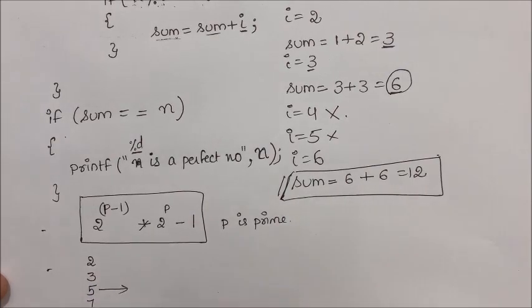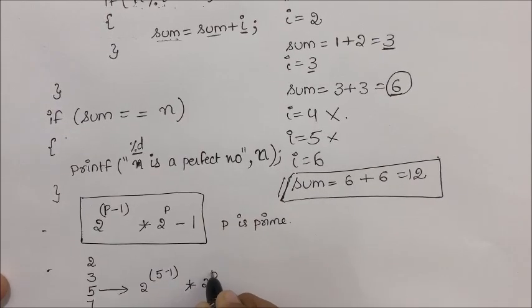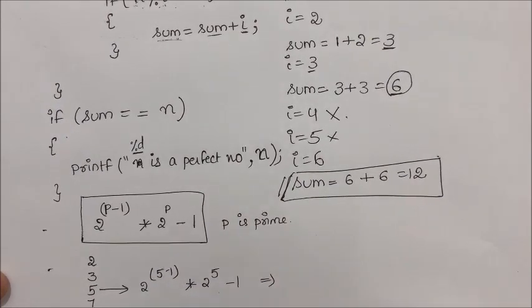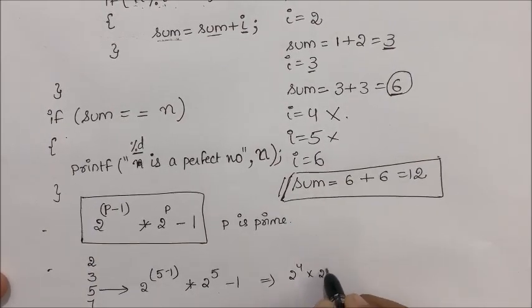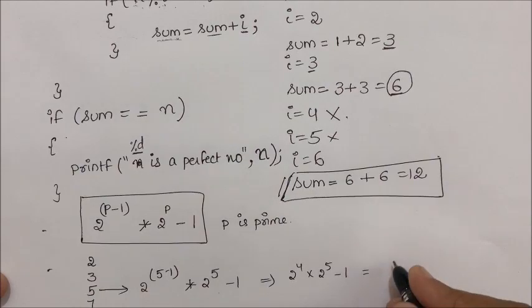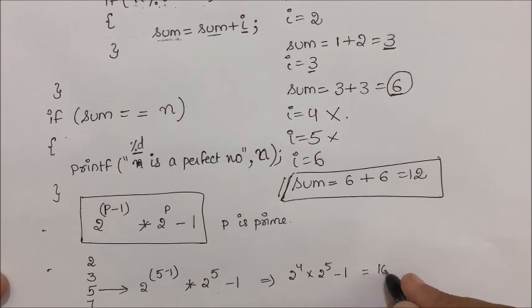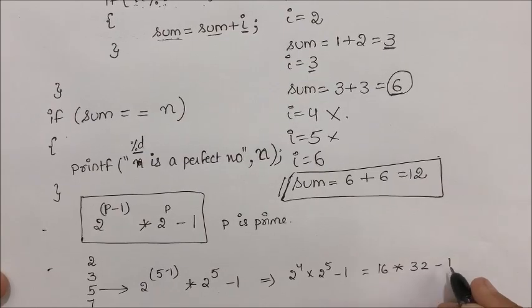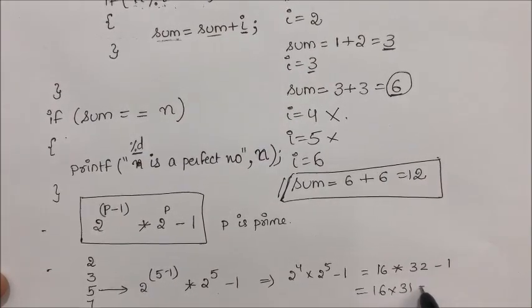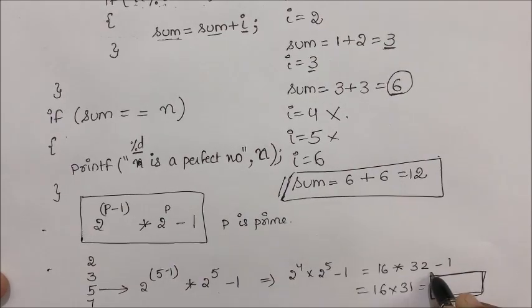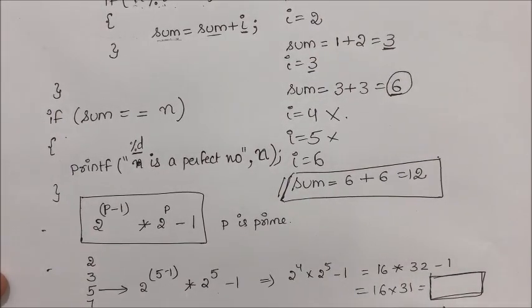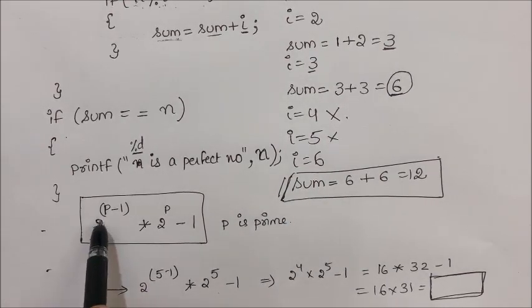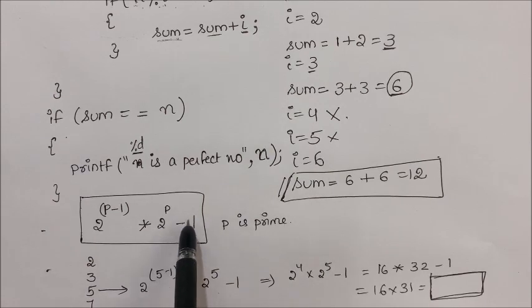For example, consider 5. 2 power 5 minus 1 into 2 power 5 minus 1. What will be the result? 2 power 4 into 2 power 5 minus 1. 16, 32 minus 1, 31. 16 into 31. The result will be something. That something is definitely a perfect number. That is what our mathematicians found. Just remember this formula. If p is a prime number, then 2 power p minus 1 into 2 power p minus 1 will be definitely a perfect number.